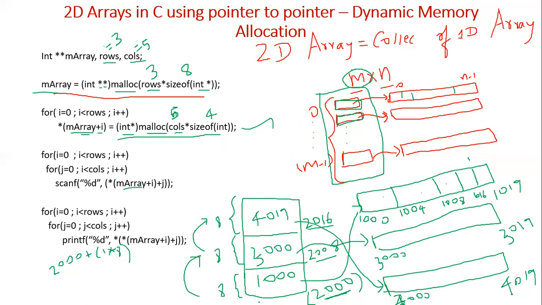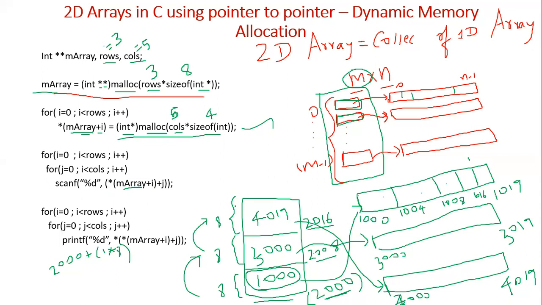Because this 2000 is the address of this row pointer. We don't want this address. We want the value inside that, because that value is nothing but the address of the first one-dimensional array. So when you give that star, you will get this 1000.